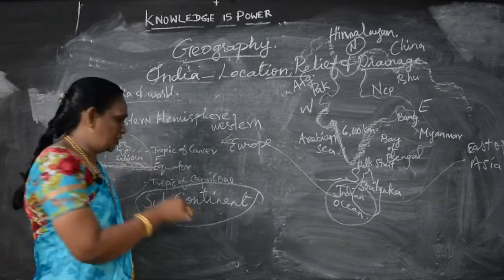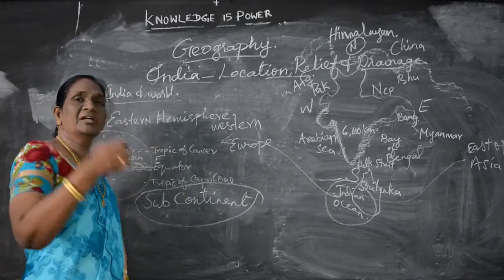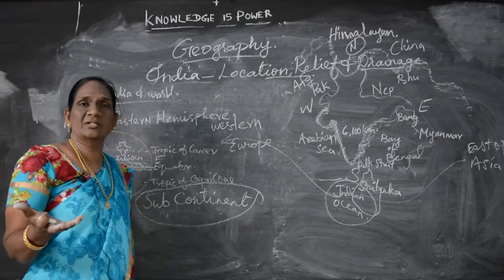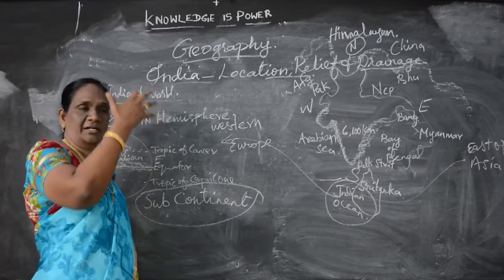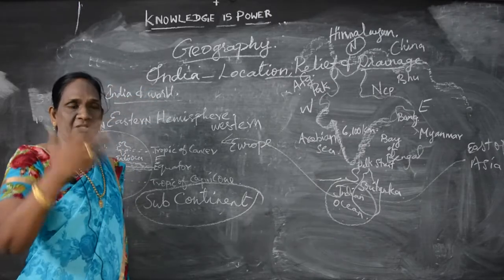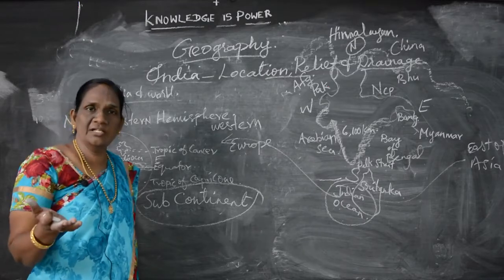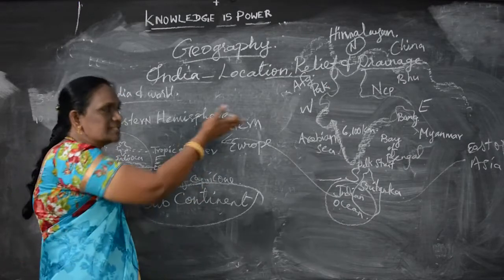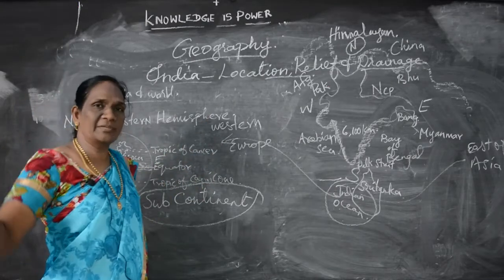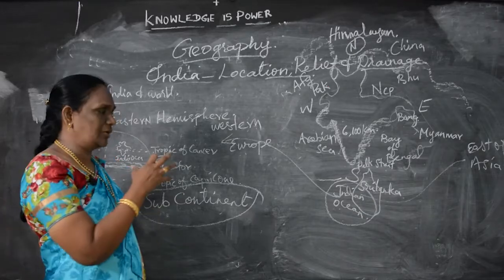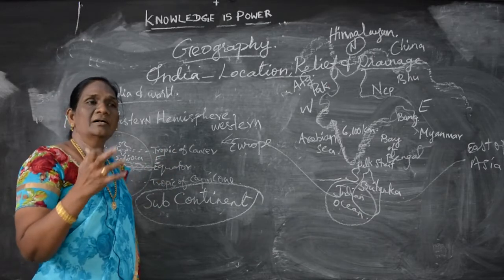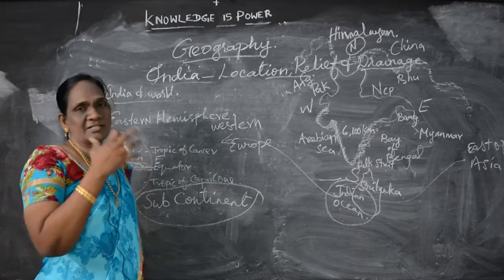Why? Because of the different climatic conditions in India. The highest rainfall region in the world is Cherrapunji. It is in Meghalaya. It is in India only. In the next chapter we'll see that. Okay, this is only the introduction. And the hottest place, that is Thar Desert.